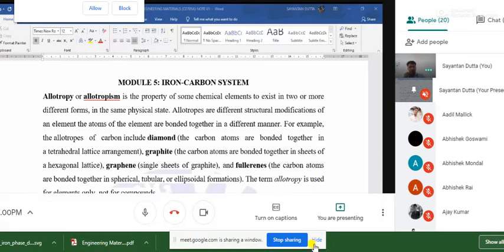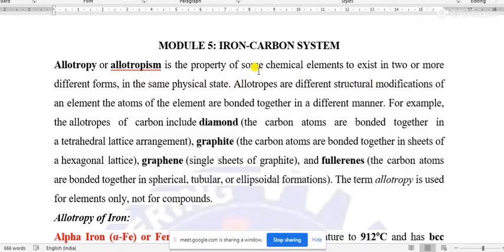Okay, now first of all, I am going to discuss the crystal structural properties of pure iron. And to understand the structural properties or physical properties of pure iron, we have to discuss one terminology, that is allotropy or allotropism of metal. Allotropy or allotropism of metal is nothing but the existence of pure metals in different forms or different physical states. That is actually allotropy or allotropism.